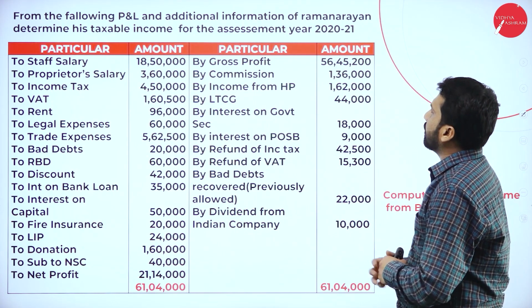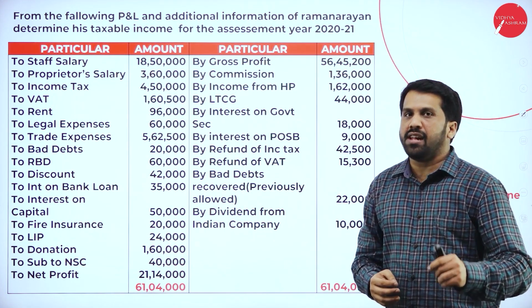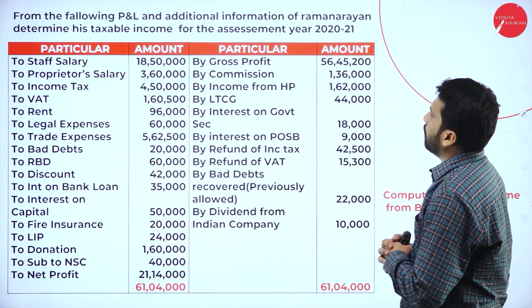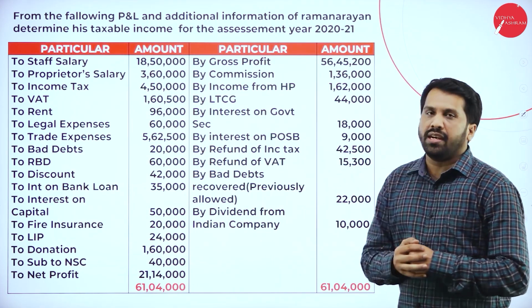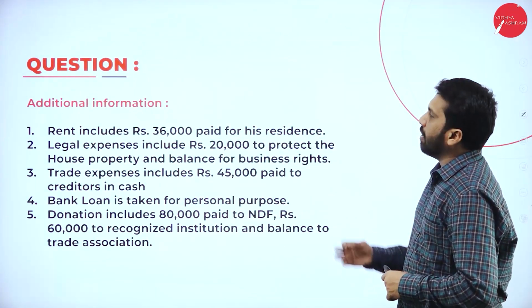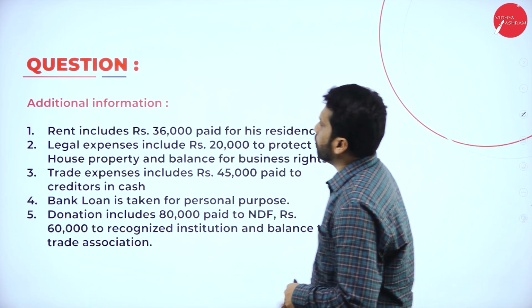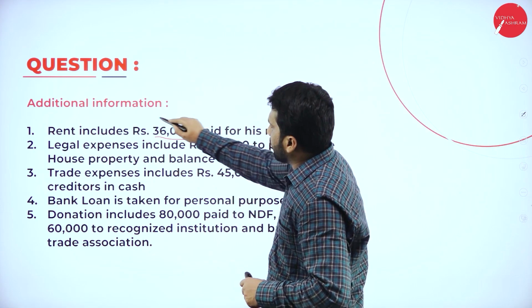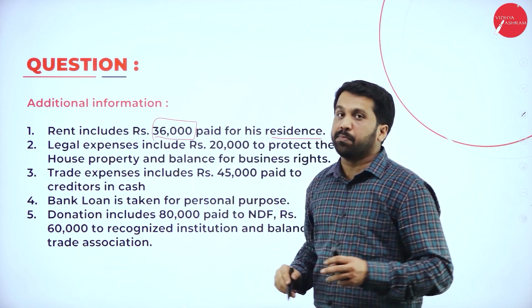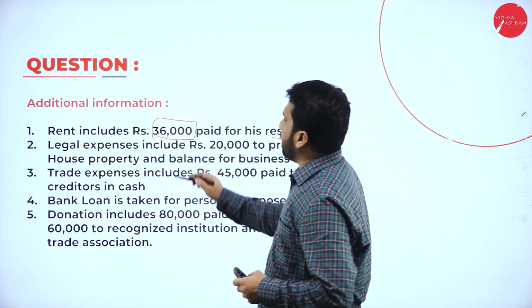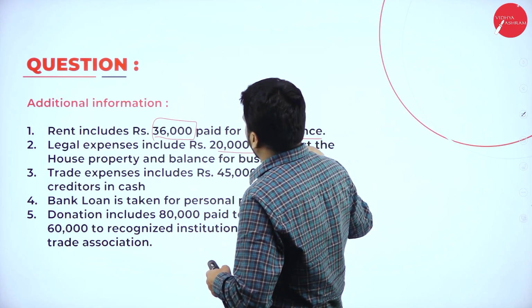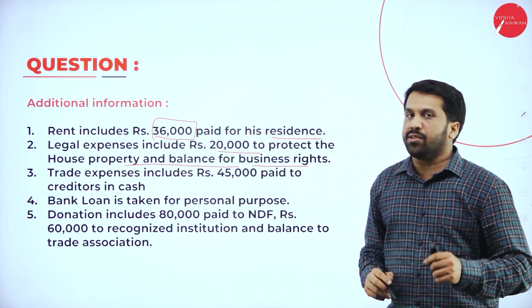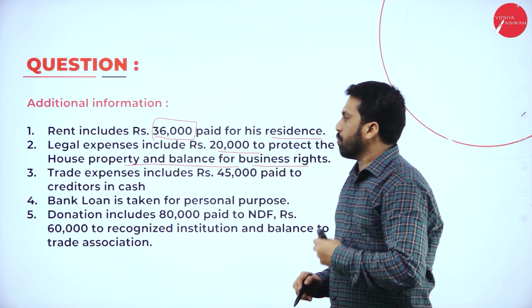Determine his taxable income for the assessment year 2020-2021. These are the particulars and amounts we have, along with the adjustments and additional information. Rent includes 36,000. Remember, 36,000 is paid for residence, personal. Then legal expenses include 20,000 to protect the house property and the balance for the business. Whatever 20,000 you have paid is to protect your house property.